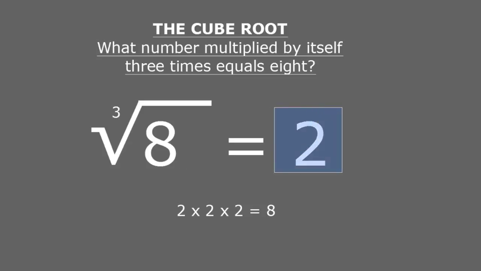And the answer is again the number 2. But I'm multiplying the 2 by itself a total of 3 times. Remember, 2 times 2 equals 4, but I have to multiply it again for a total of 3 times: 2 times 2 times 2 to get the number 8. 2 times 2 is 4, times 2 again, 8. So the cube root of 8 equals also 2.